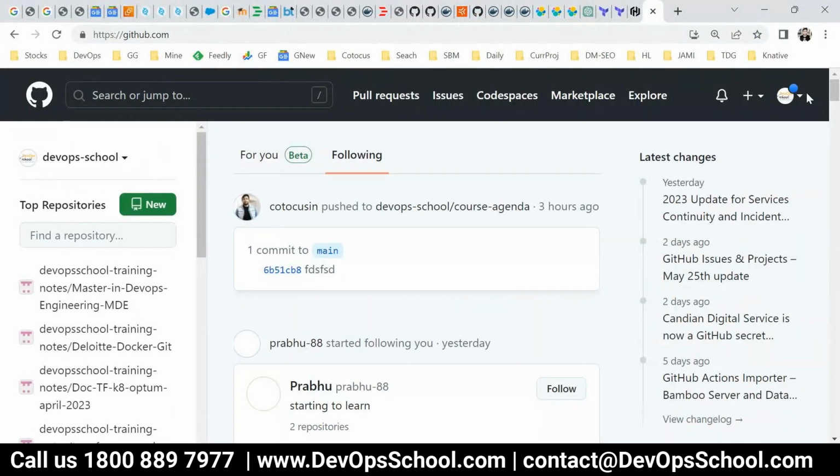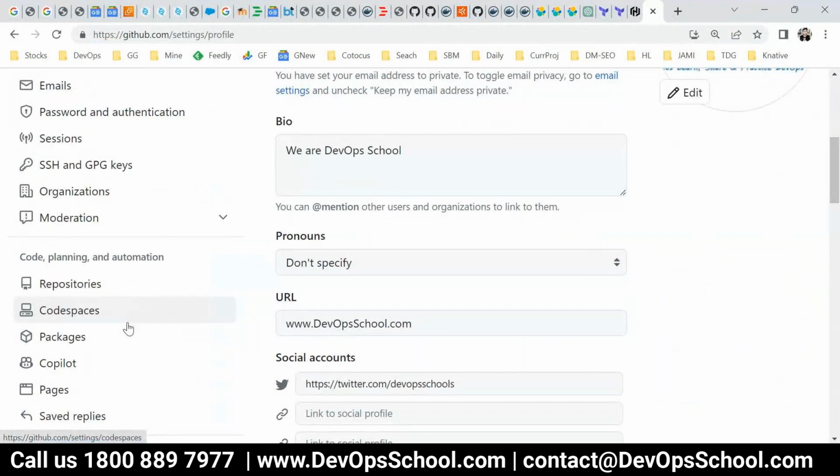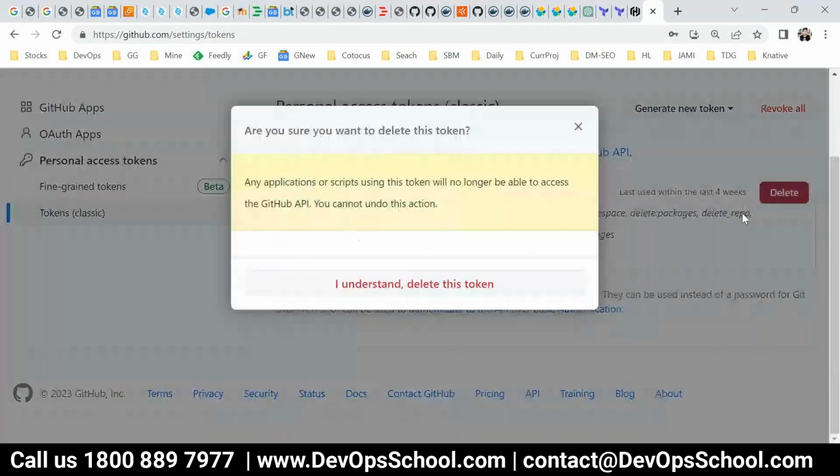So here, settings, here it is, personal access token, classic one. This is the last one. I'll delete this.